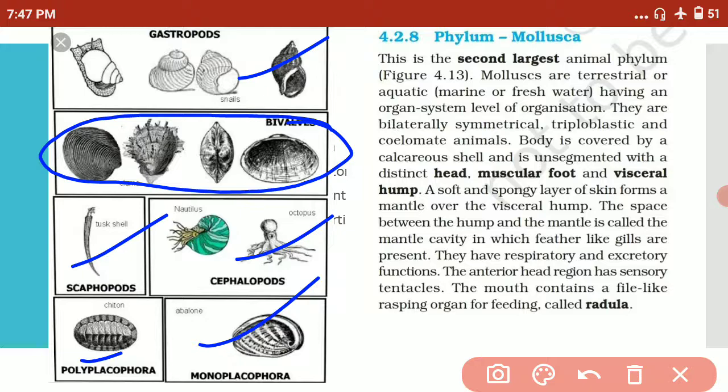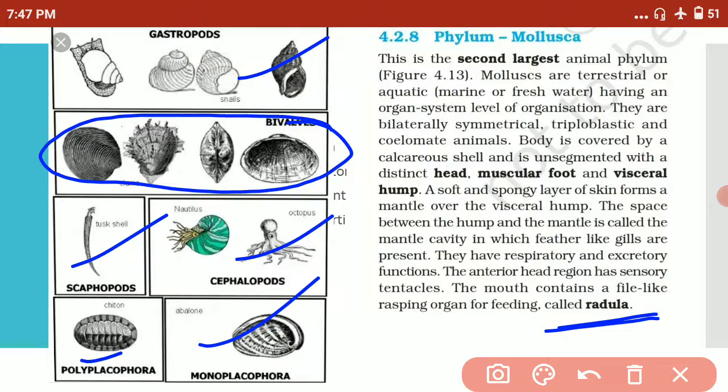See, whenever the food item is stuck to the stone or embedded in the stone, the radula scrapes it, like a filer. When we use a nail filer, it works the same way. So the radula is a very important part of the molluscans, and it is seen only in molluscans, not in any other phylum of the animal kingdom. So whenever the presence of radula is asked, blindly you can say molluscans, but not all molluscans.